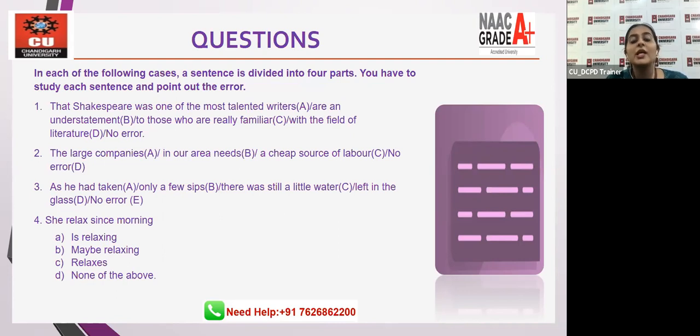Fourth, she is relaxing since morning. Since is used for something which has been happening beforehand until now. Since morning, since afternoon, since 9 a.m., since 9 p.m. Therein we use since. So she is relaxing since morning. I hope all of you got this right.